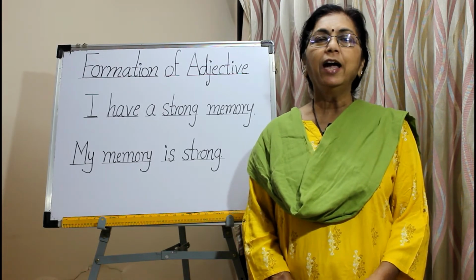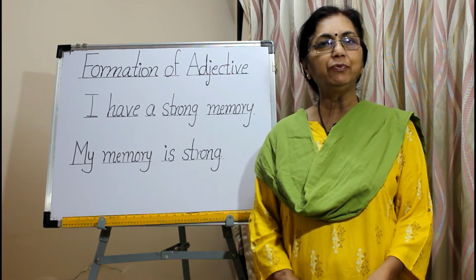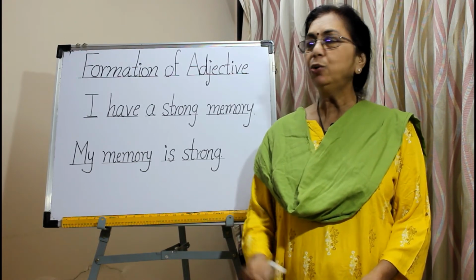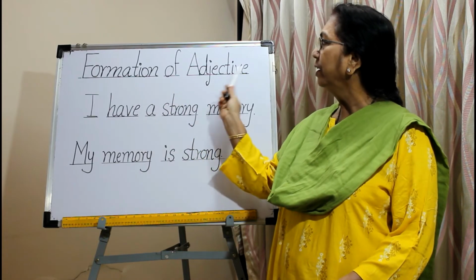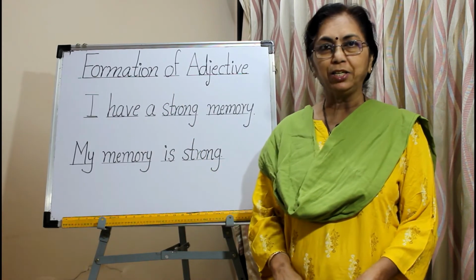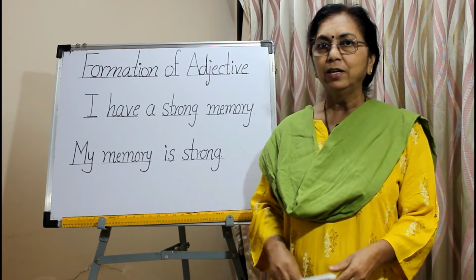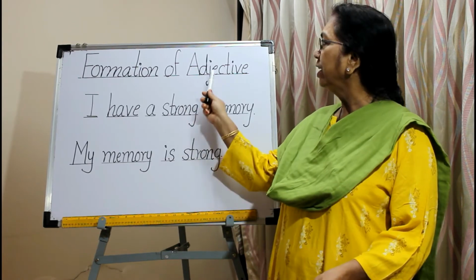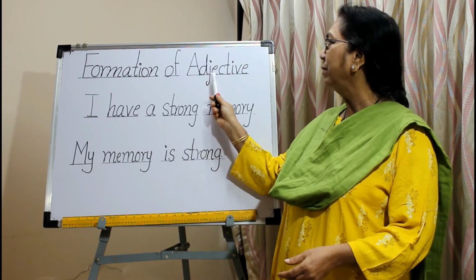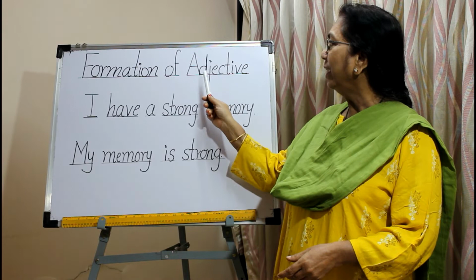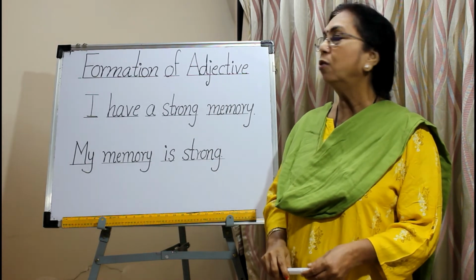We are learning adjective. In previous videos, we have learned the types of adjective. In today's session, we are learning the formation of adjective, means how to form the adjective from other words. Now we know that adjective is the word that describes a noun. Adjective tells the quality of a noun. Adjective gives the information of the noun.